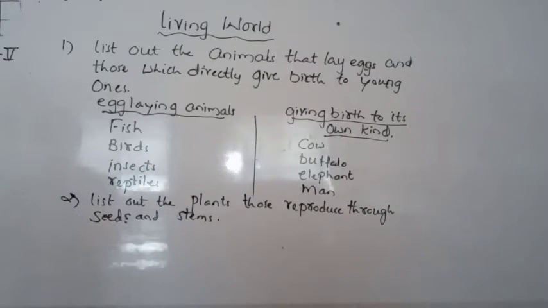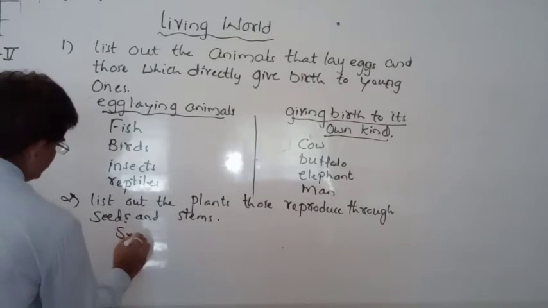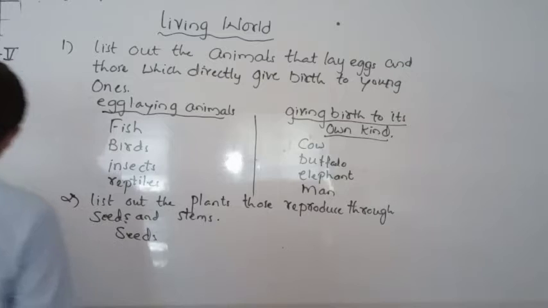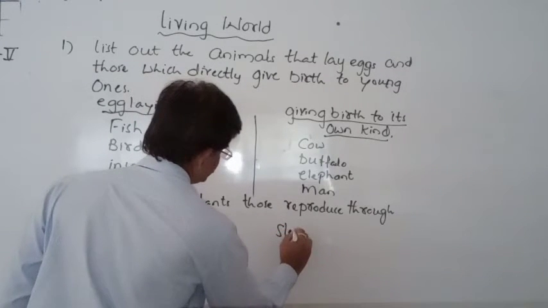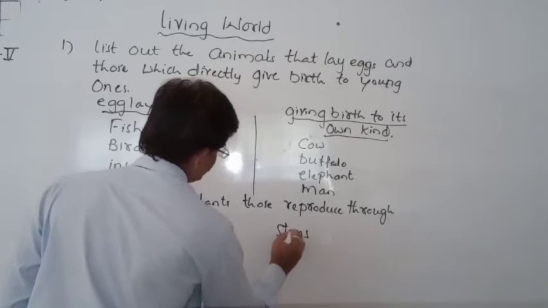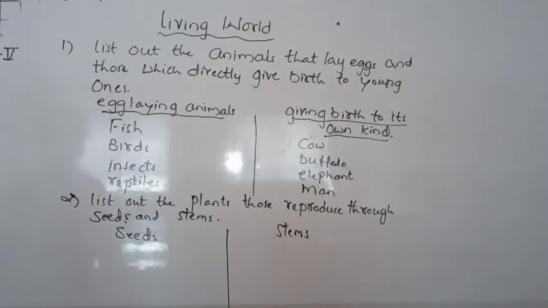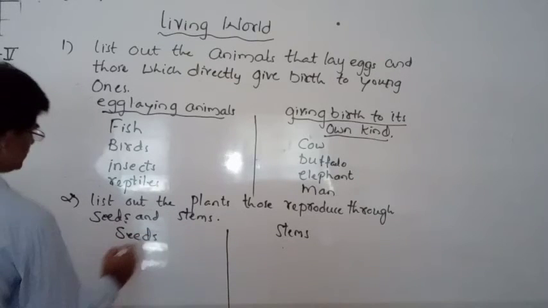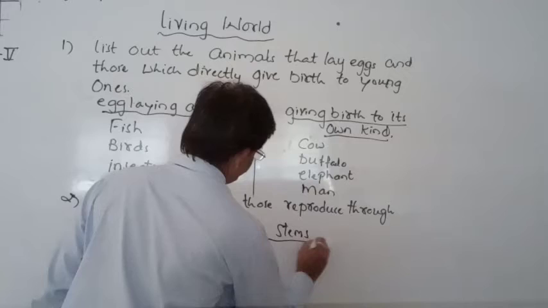So some plants grow with the help of seeds. They reproduce through seeds and some by stems. Let us see which are the examples of the plants that reproduce through seeds and the stems. Here, very familiar examples are here.